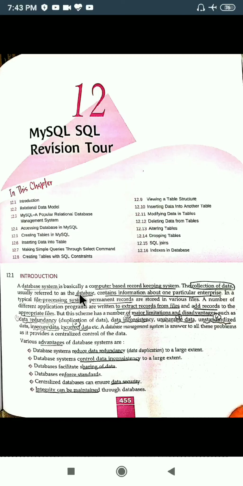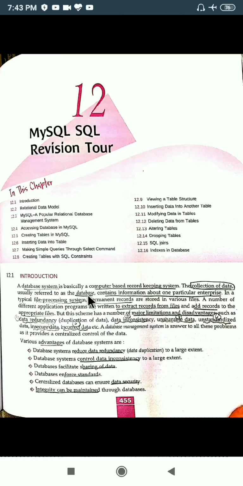So what is data? Data is anything which is in raw form, with the help of which we cannot make any decisions. Like 7, 10, 12. We don't know what we are talking about, whether it's a date, or these are marks, or this is the weight of something. So when the data is in raw form, we are not able to derive anything out of it. Okay, so when this data is stored collectively, meaning the collection of data, it will be referred